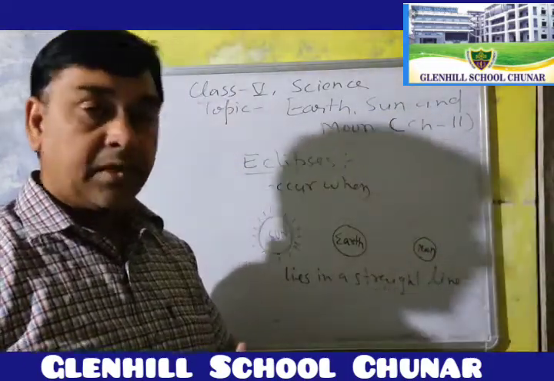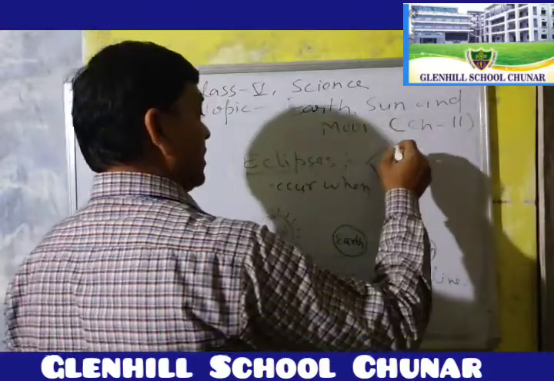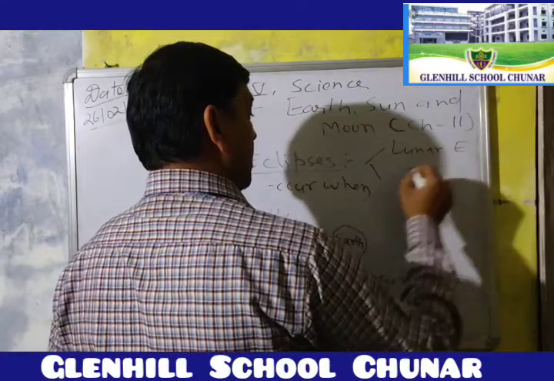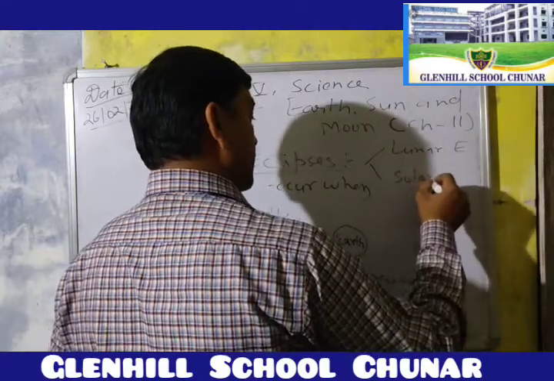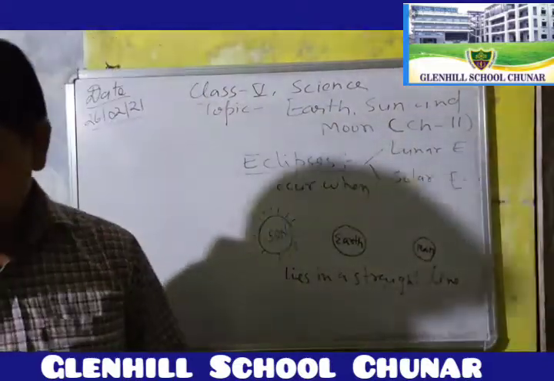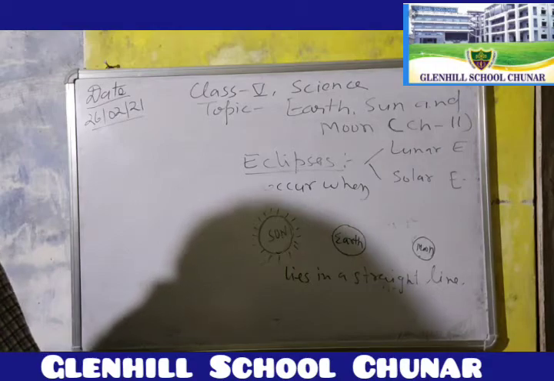There are two types of eclipses, very simple: first is the lunar eclipse and second is the solar eclipse.